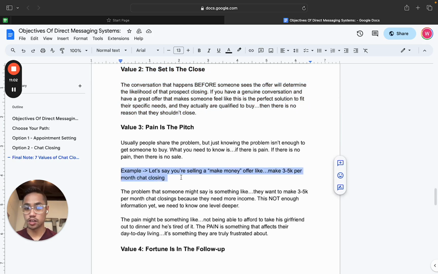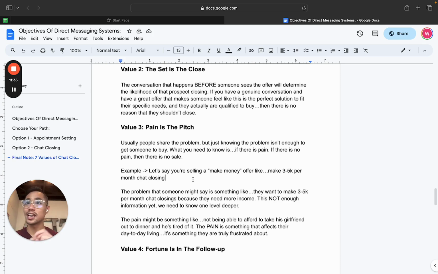Next one is pain is the pitch. A lot of people, whenever they're doing discovery in chat or even on phone calls, don't go deep enough with people. What I mean by that is, let's say I'm selling an offer about making more money. Okay, well, the prospect's problem is that they're not making enough money. Now, the pain of that is different. It's like, I'm not making enough money, so my wife is going to leave me. I'm not making enough money because my girlfriend hates me for it.